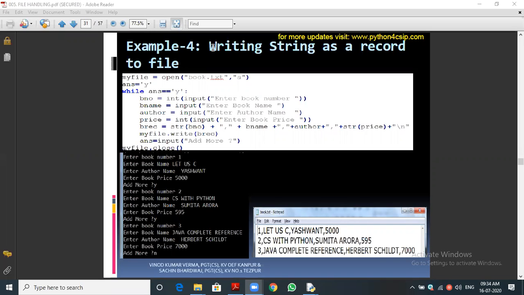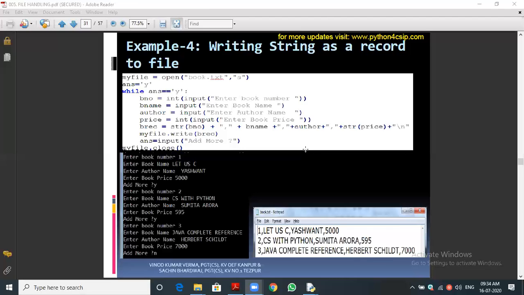Yes, sir. In my file, it's the file object. It is opening the book.txt file in append mode. Good, very good. Then we have assigned the y value to the ans variable, and we have written the loop: while ans is equal to y. The condition is true, so it will get into the loop. Correct.